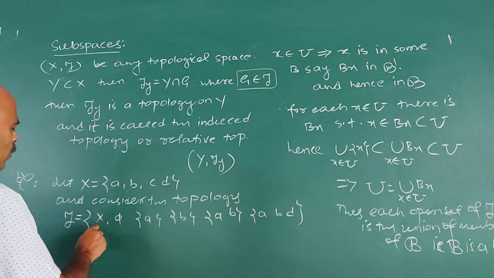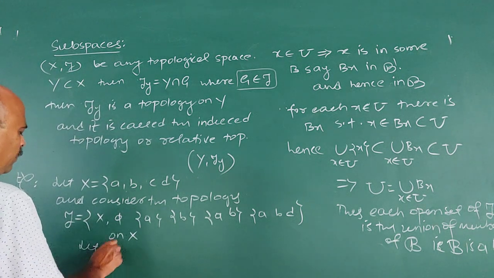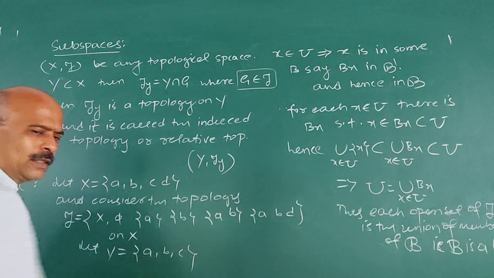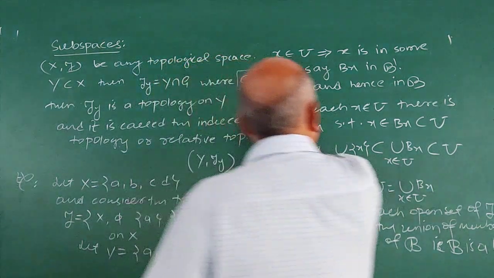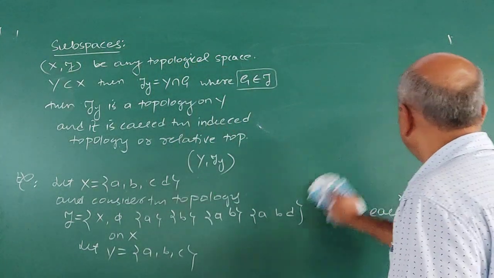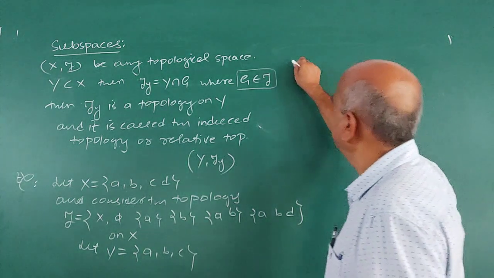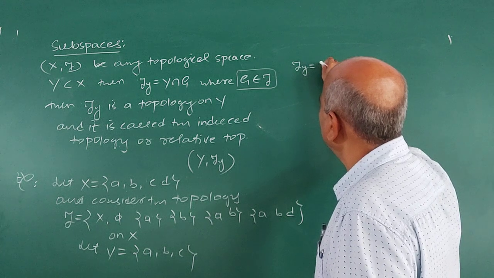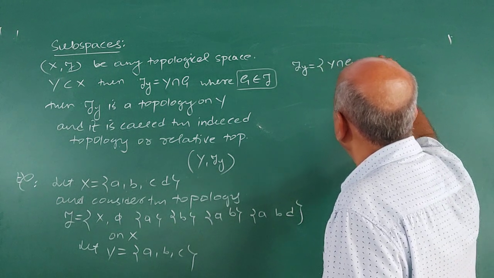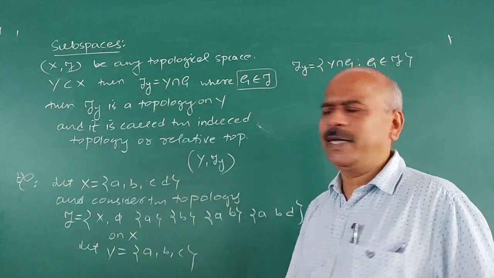Consider the topology tau on X. Let Y be equal to {A, B, C}. Then Y is a subset of X. Now, how do we define tau Y? Tau Y is defined as Y intersection G, where G belongs to tau. We define tau Y like this.